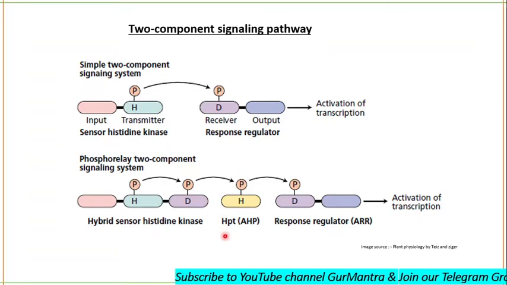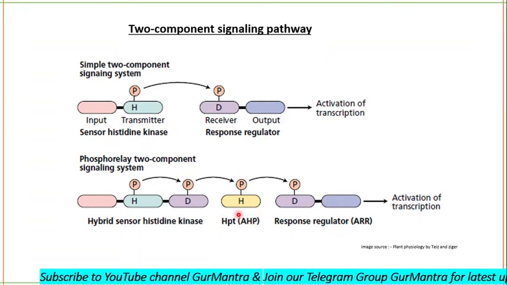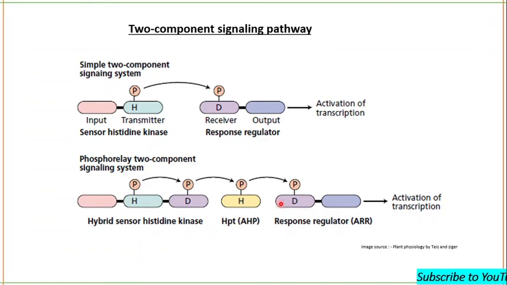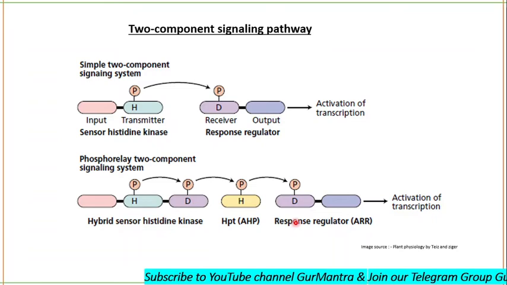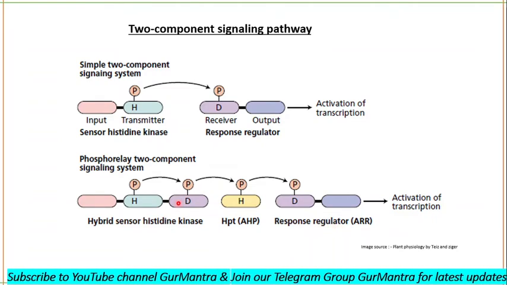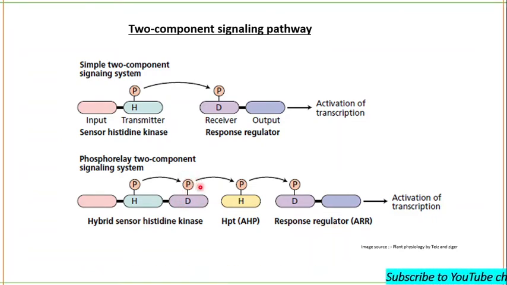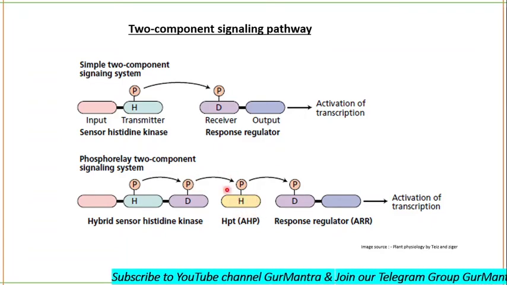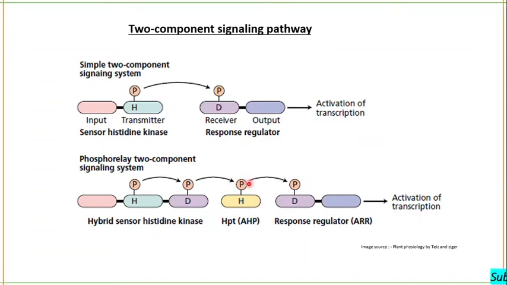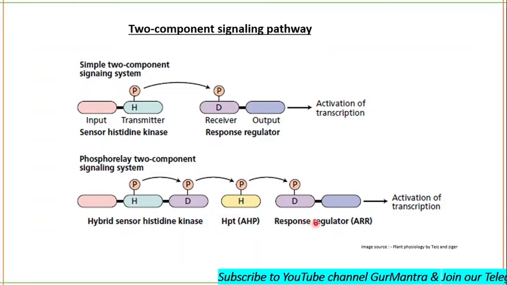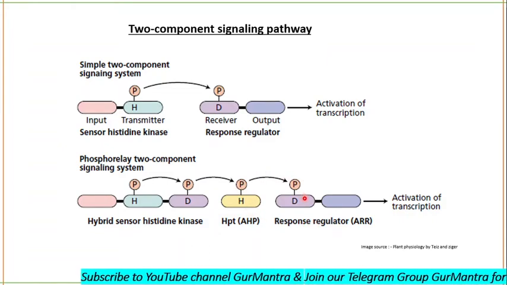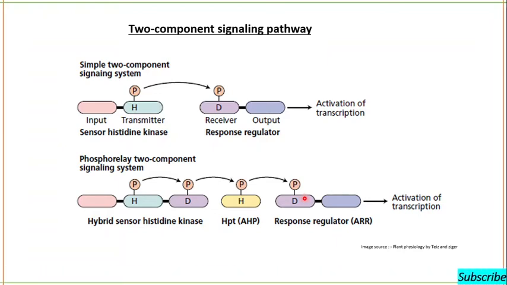Then the HPT protein will be involved in the transfer of phosphate between this sensor and the response regulator. After the aspartate is phosphorylated, the histidine residue of HPT or AHP will be phosphorylated. After its phosphorylation, it will move into the nucleus. The response regulator is present in the nucleus, and this HPT then phosphorylates the aspartate residue of the response regulator's receiver domain.